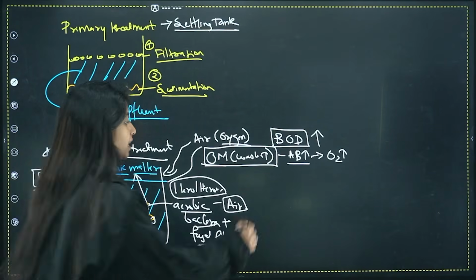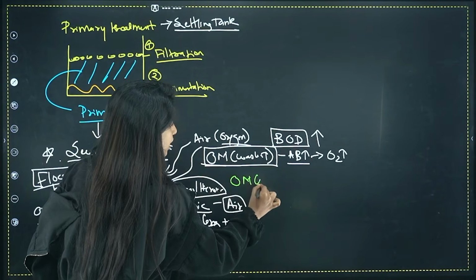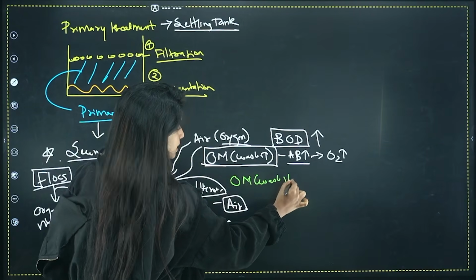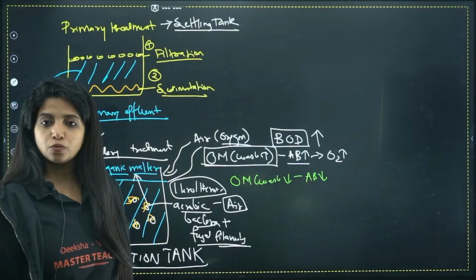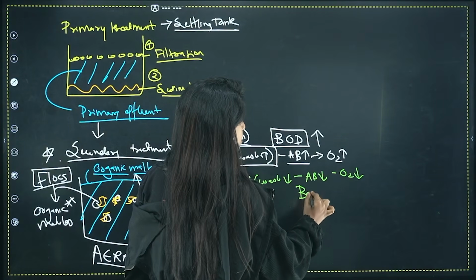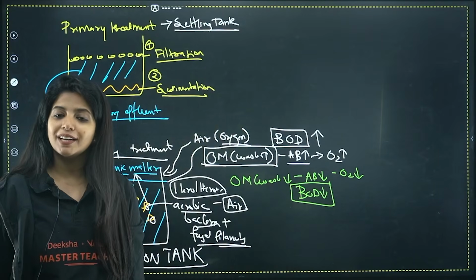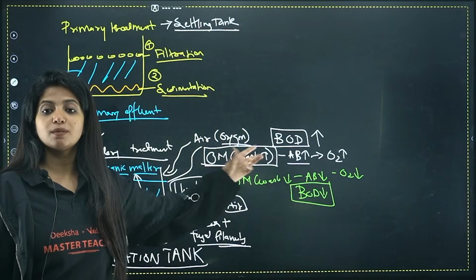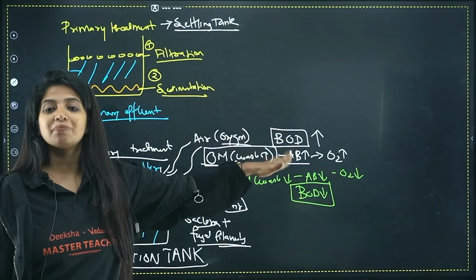On the other hand, if the organic matter, that is waste, is less, that means aerobic bacteria will be less because there are not too many things to break down, right? Which is why the oxygen demand is also going to be less. That means the biochemical oxygen demand would also be less. Got it? So less pollution means biochemical oxygen demand will be less. More pollution means biochemical oxygen demand will be more.